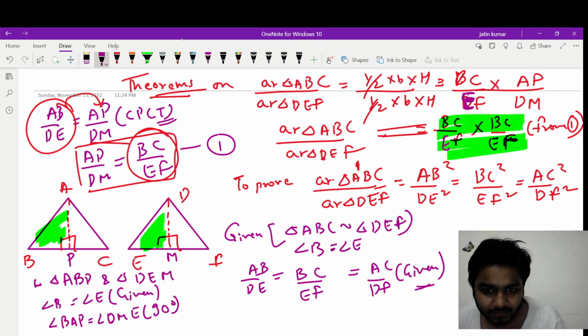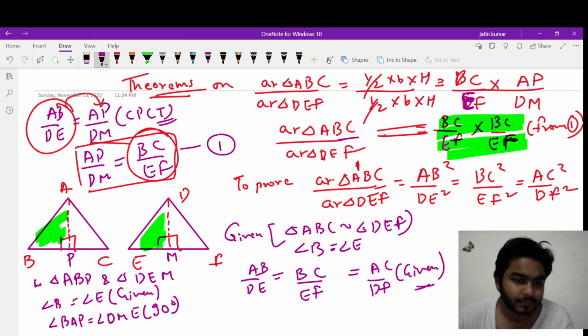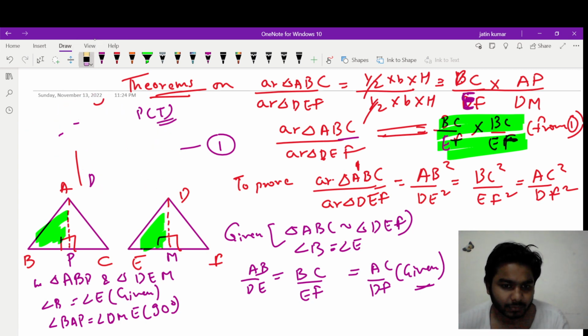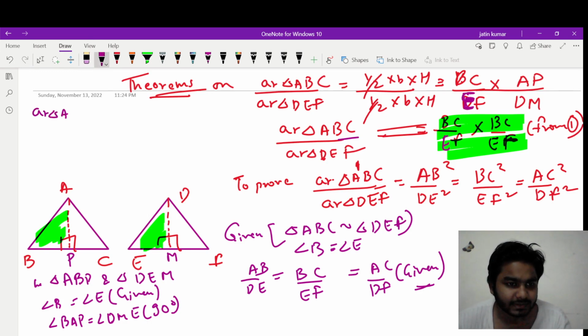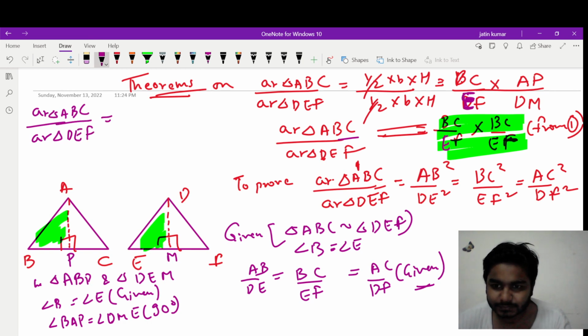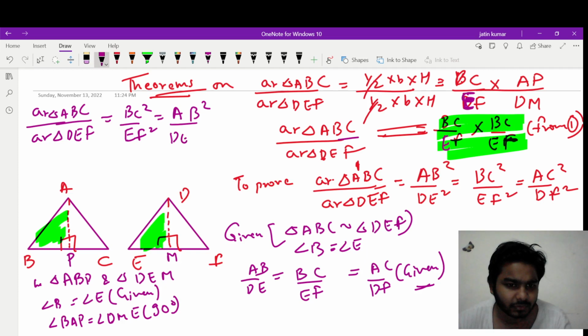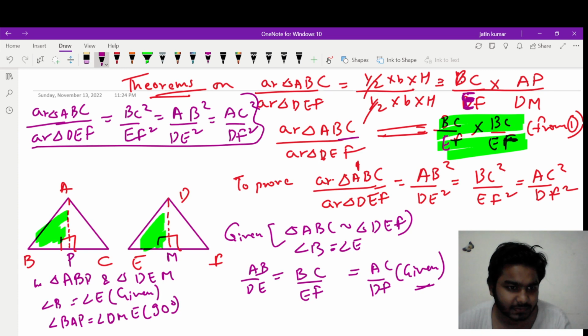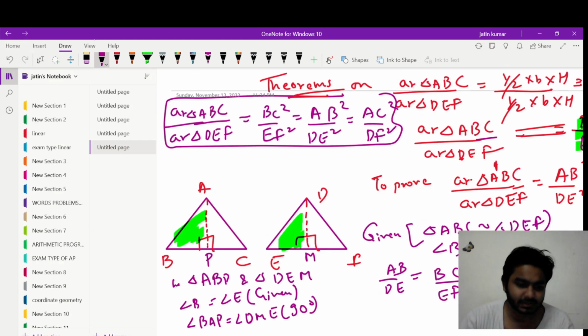So area of triangle first and area of triangle second will be equal to the ratio of the squares of their sides, right? So can I equate with all the sides now because both the triangles were similar? So can I write area of triangle ABC upon area of triangle DEF as BC square upon EF square, and this BC upon EF was equal to AB upon DE. So can I also write AB square upon DE square, and can I also write AC square upon DF square? OK, I hope you are getting this. So hence proved. Next, let's move on to next theorem.